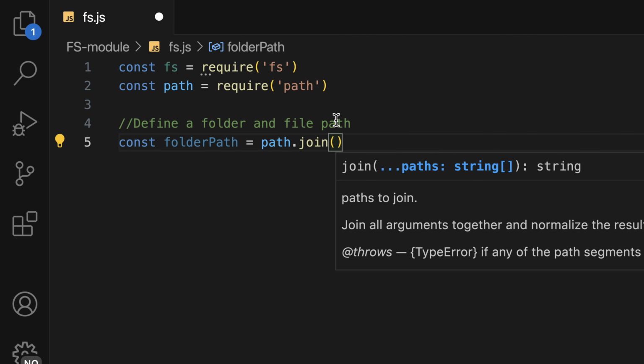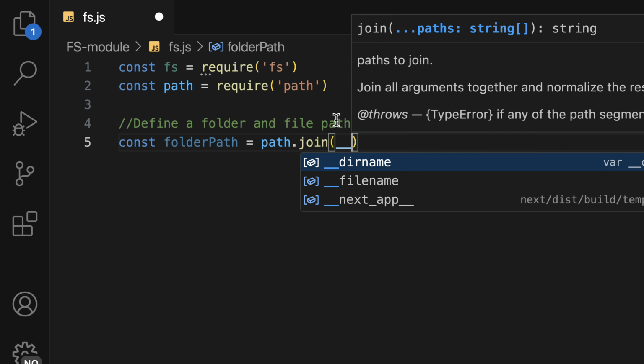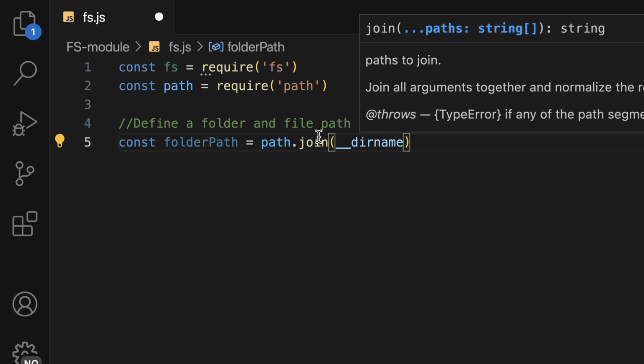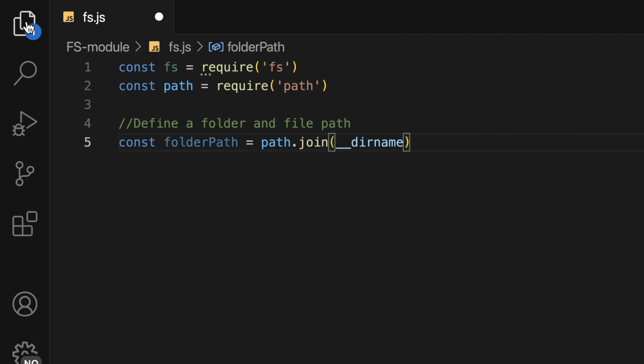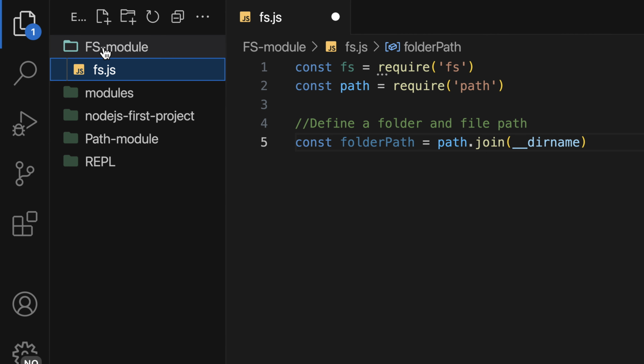We are joining our current working directory, because we want this application to be accessible irrespective of the operating system. So path.join makes sure that it works across different operating systems, and we have what is called the __dirname. The __dirname is the current working directory, as we have already explored. So in this project, my current working directory is inside the FS module, and this is the last folder that I am currently working in.